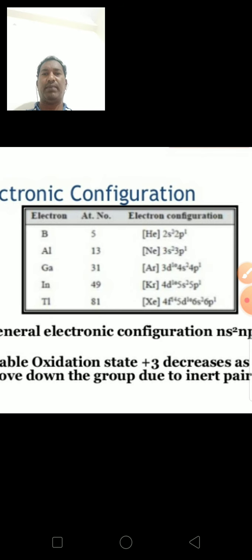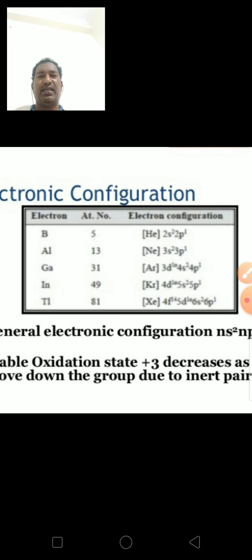Aluminum atomic number is 13, electronic configuration neon 3s2 3p1. Gallium atomic number is 31, argon 3d10 4s2 4p1.